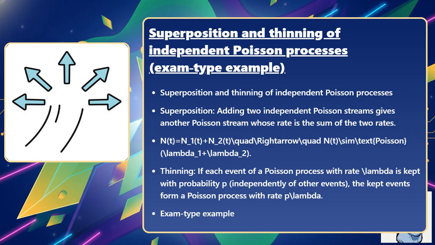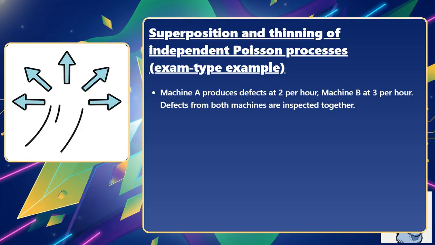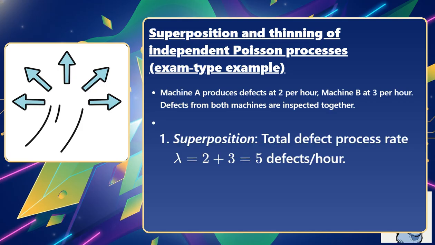Exam type example. Machine A produces defects at 2 per hour, machine B at 3 per hour. Defects from both machines are inspected together. 1. Superposition. Total defect process rate lambda equals 2 plus 3 equals 5 defects per hour.